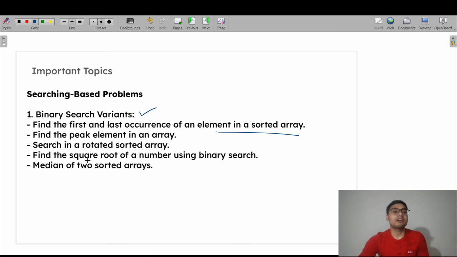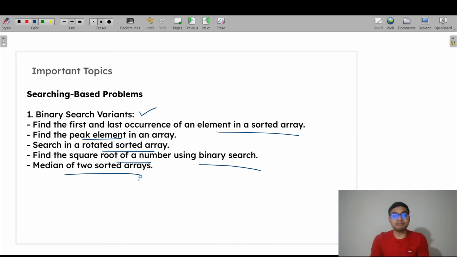in the sorted array, how to find the peak element in an array, how to search in a rotated sorted array. Like we have an array which is sorted but also rotated, then how can you find a particular element? How can you find the minimum element? That is also a binary search variant problem. Find the square root of a number using binary search, find the median of two sorted arrays.